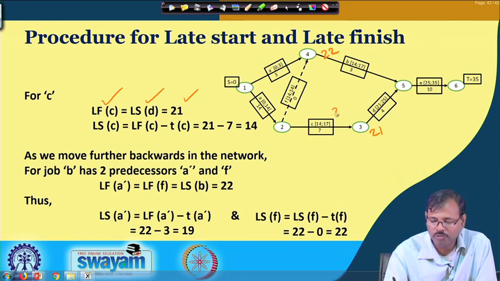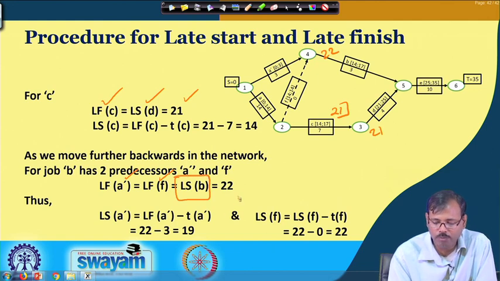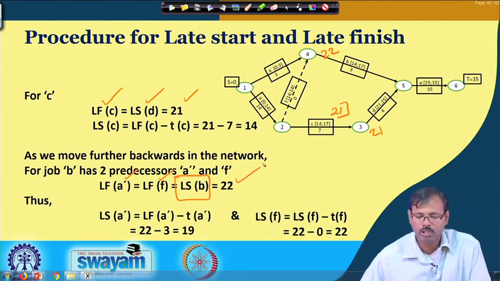So, LF is 21, and for A dot, for F, the latest finishing time of F is equal to the latest starting time of B, that is equal to 22.